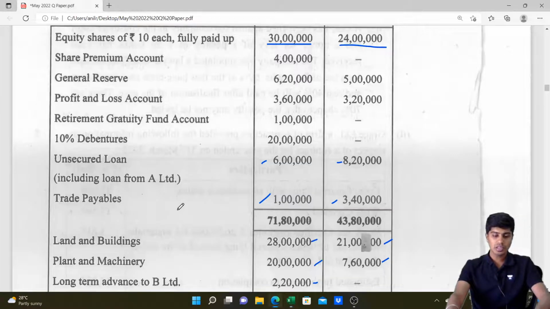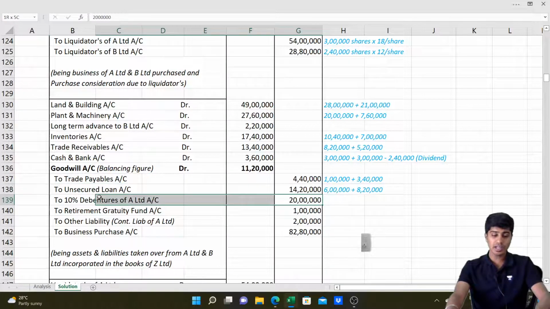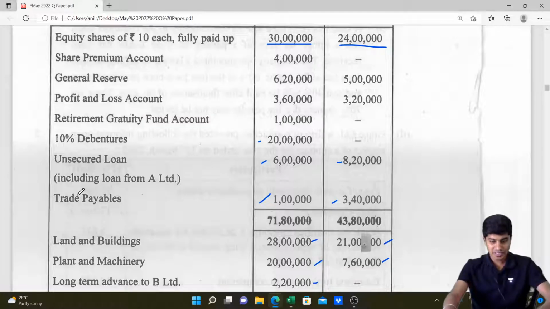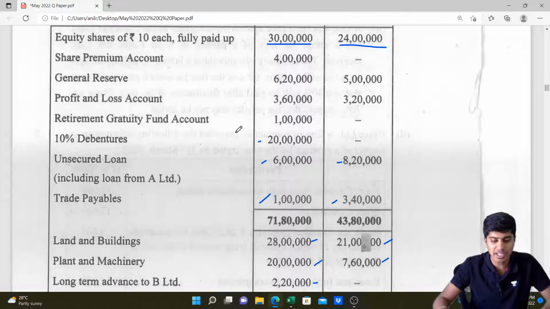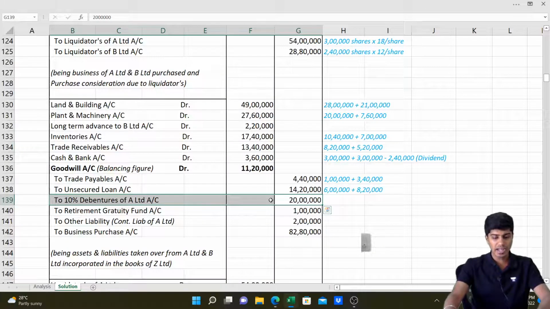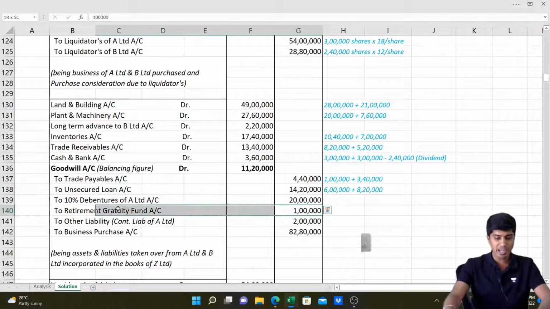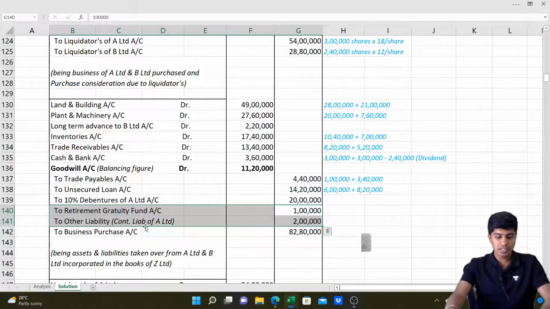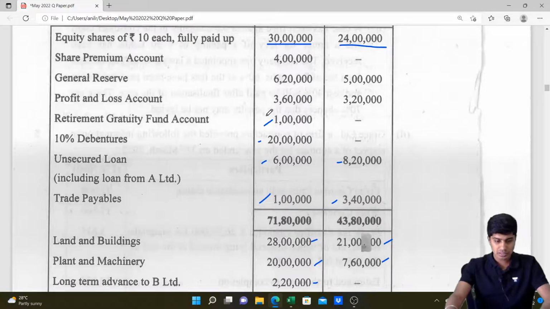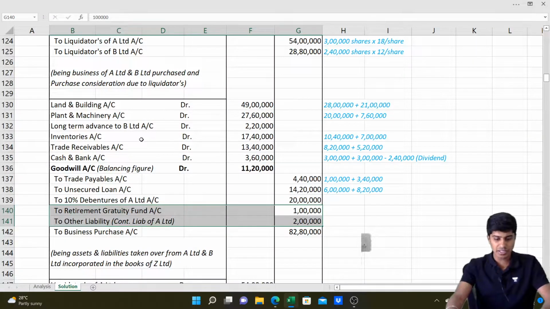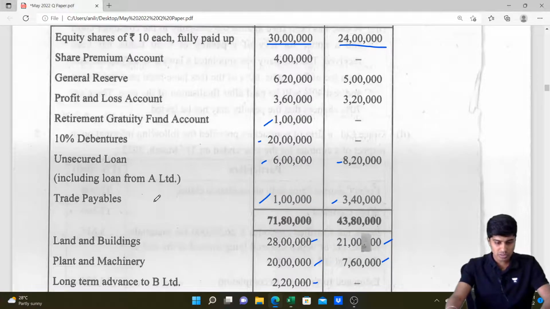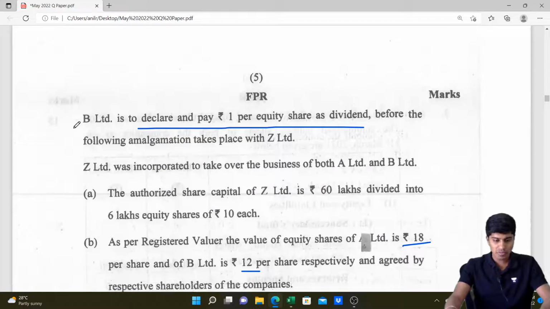Unsecured loans taken over. Then we have 10% debentures taken over, 20 lakh. After that we have retirement gratuity fund 1 lakh, only in one company. Then we have other liabilities. Other liabilities is not here. Maybe the other liability is with regard to something else in the adjustment. So we have done with this so far.